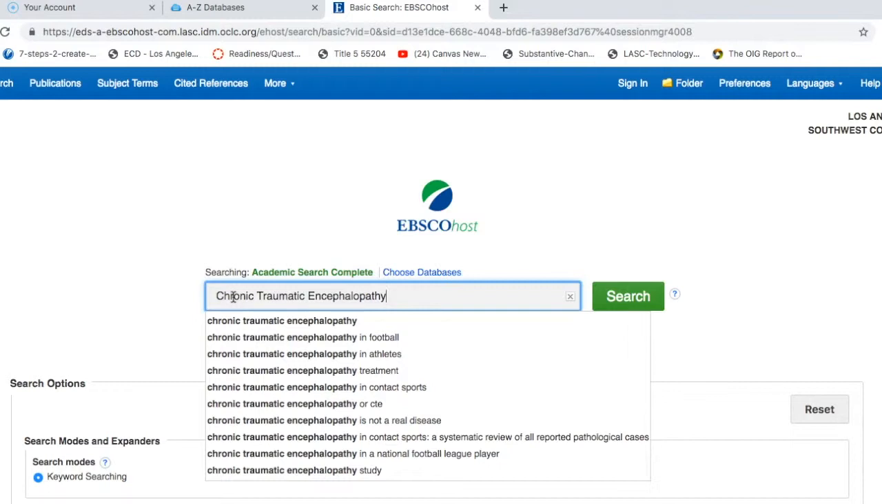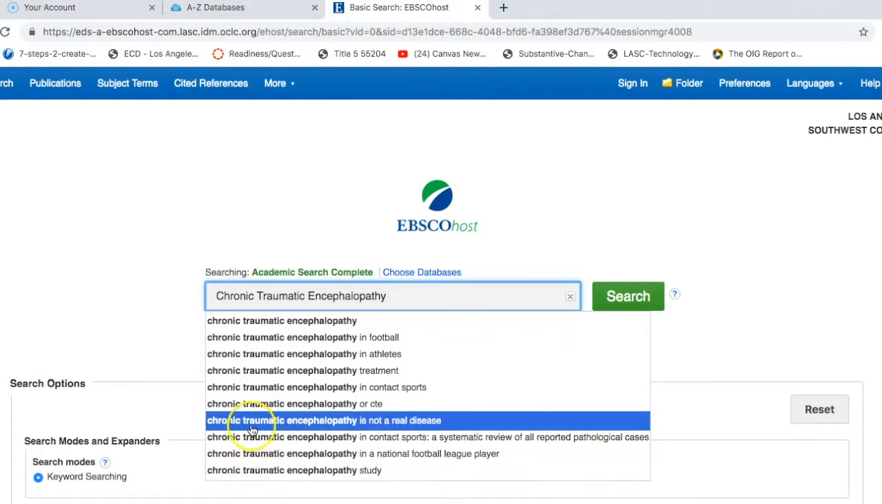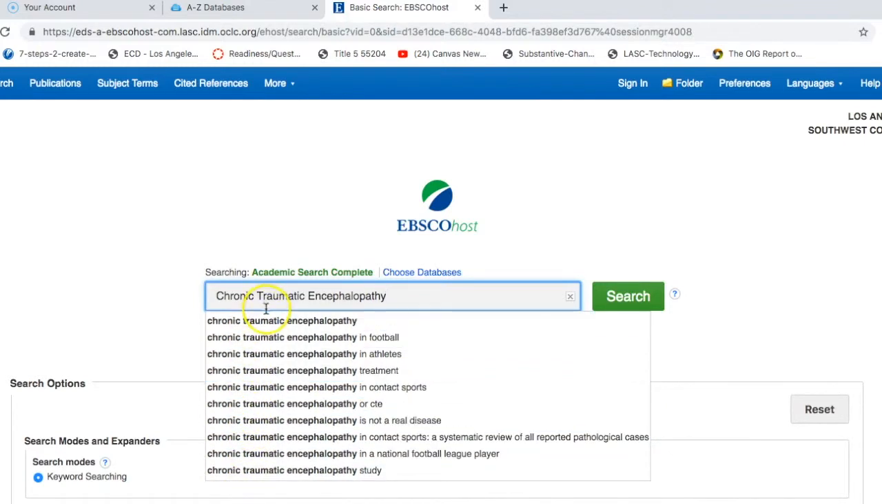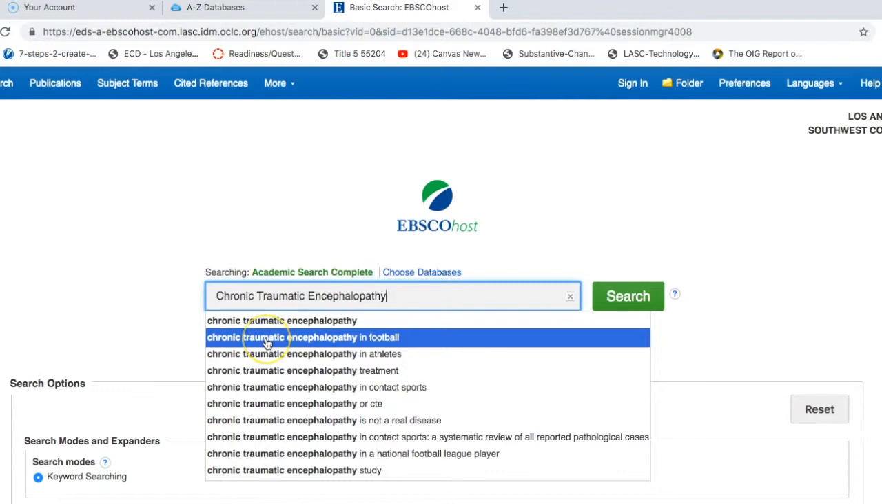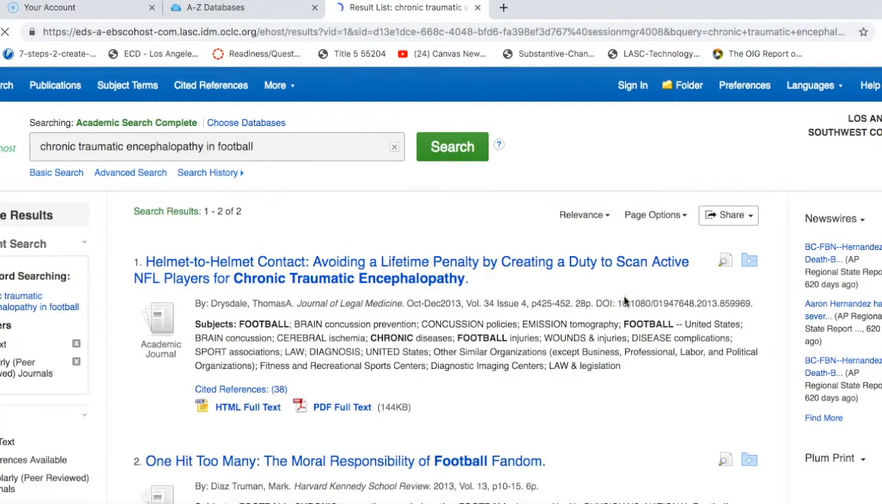So you can see when you type in a search term, it'll also prompt you and have all these different recommendations for how you can narrow your search down even more. In this case, I'm going to select CTE in football to see what results that gives me. So then I get to these search results.